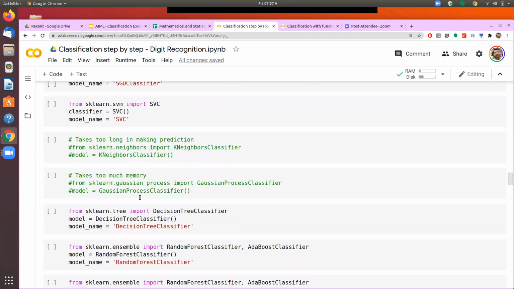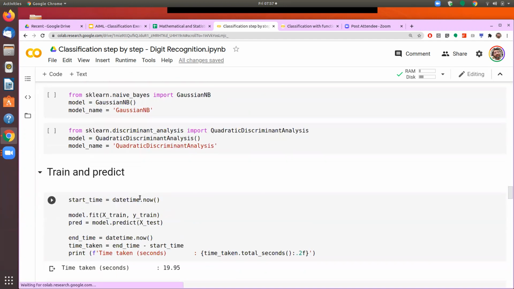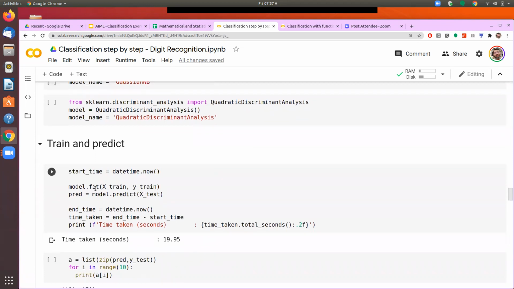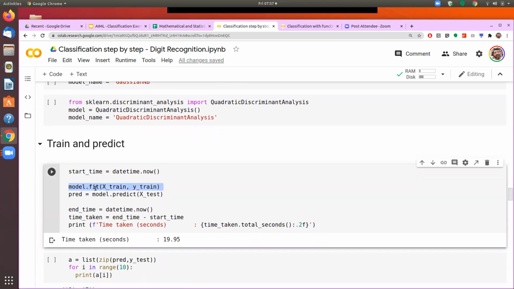After that, we called the fit function on the model, which actually trains the model. Then we call the predict function on the model, which does the prediction on the test data set. Here we have given the test data set as the input, so it has made all the predictions on the test data set.